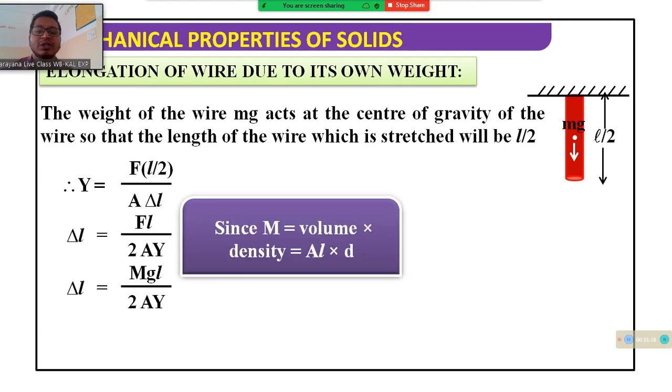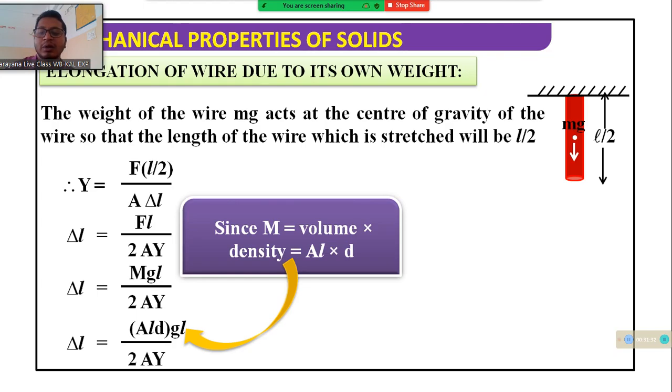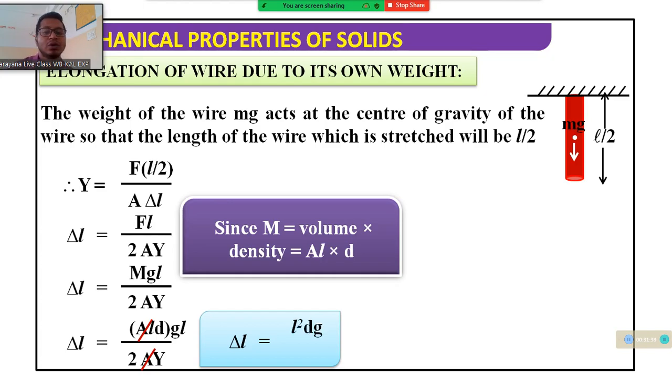Since m is the mass, which is density times volume, m equals A L into d. If we put this here, we get A L d g L by A Y. So it gives us delta L equals L square d g by 2Y.